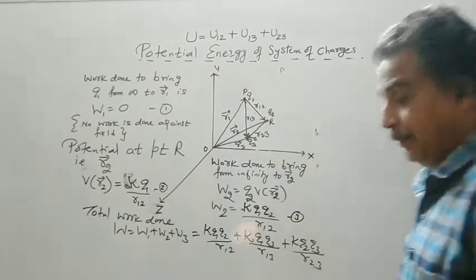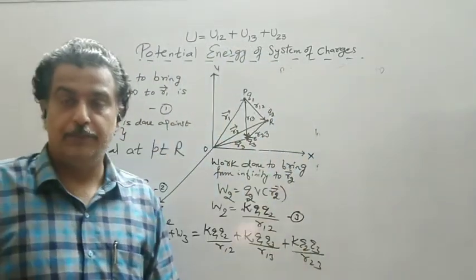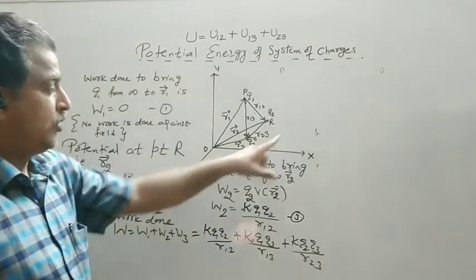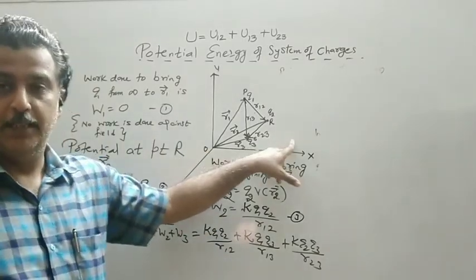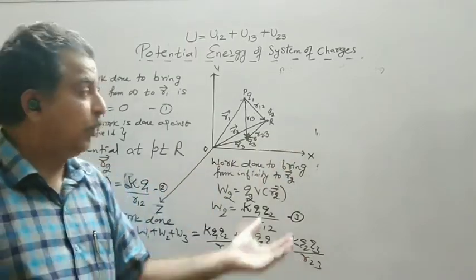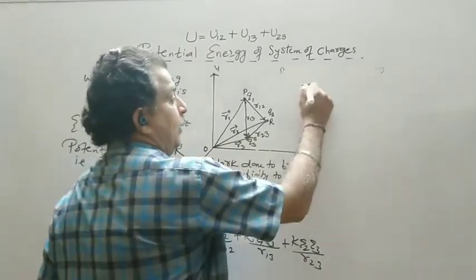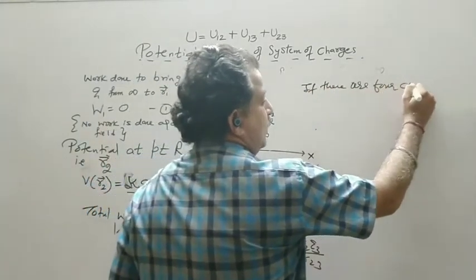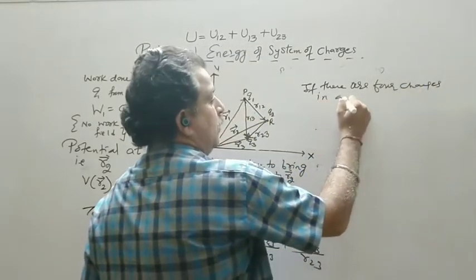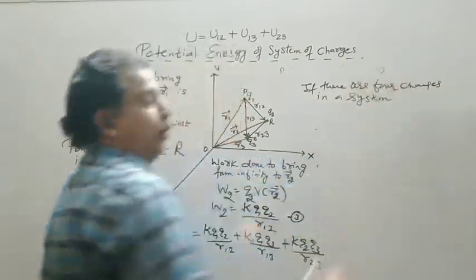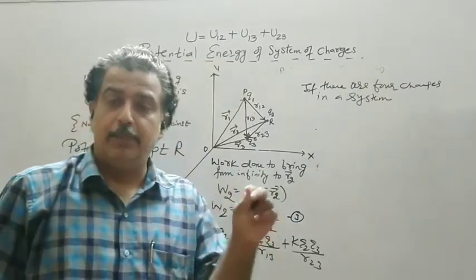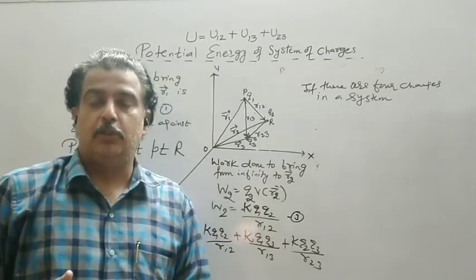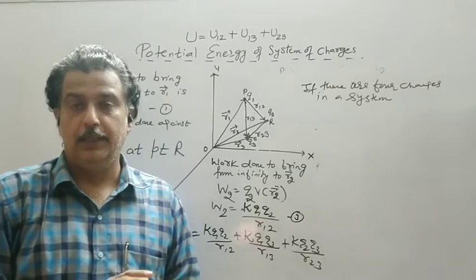Now if I say bring the 4th charge also, first I will find out the potential at R4 due to 1, 2, 3. Then I multiply by Q4. Now I am directly writing: if there are 4 charges in a system, or find the potential energy of the system of 4 charges, it means you have to do the work to bring Q1, Q2, Q3, Q4.